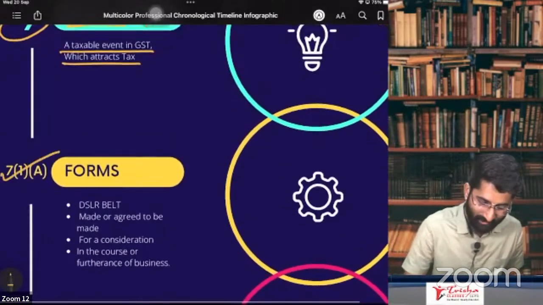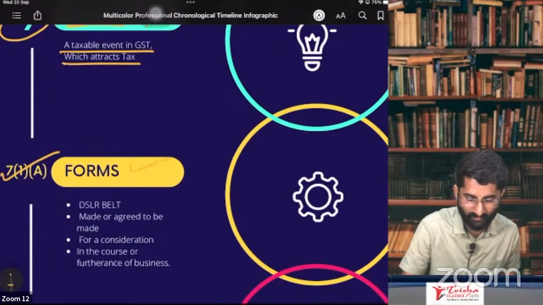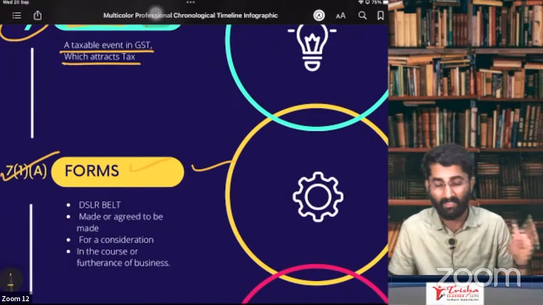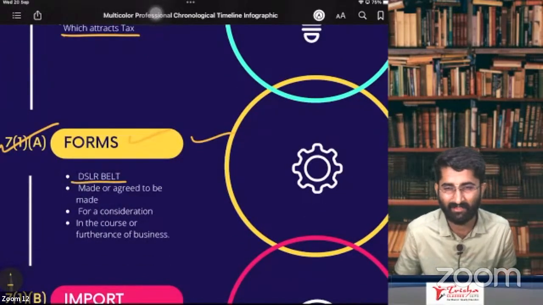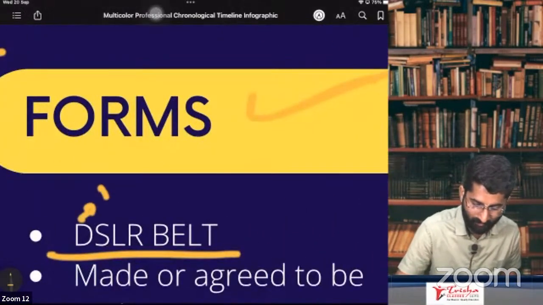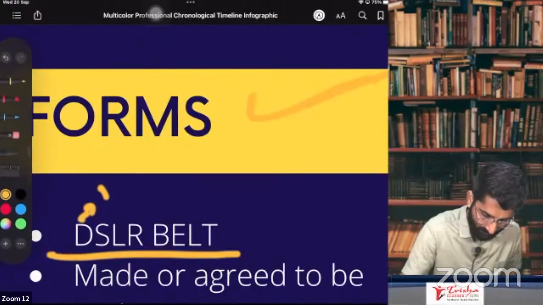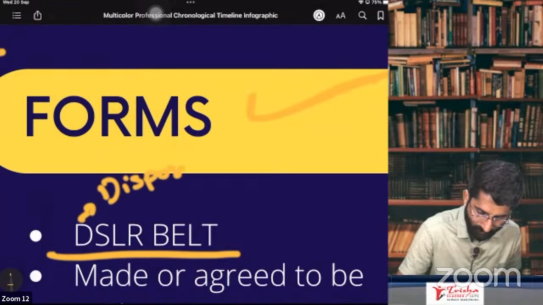Okay, now section number 7, subsection 1, clause A. That is, what are the forms of supply? First one, DSLR belt. Now you might ask me, sir, what is DSLR belt? This is the mnemonic which I have given to it. D stands for disposal.